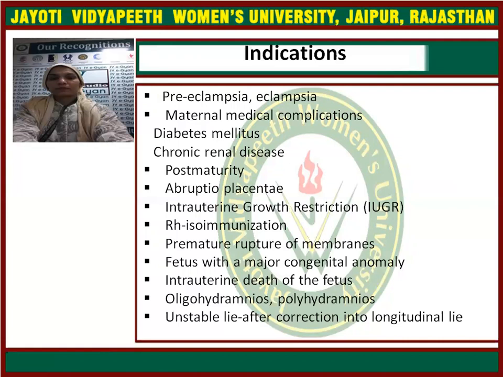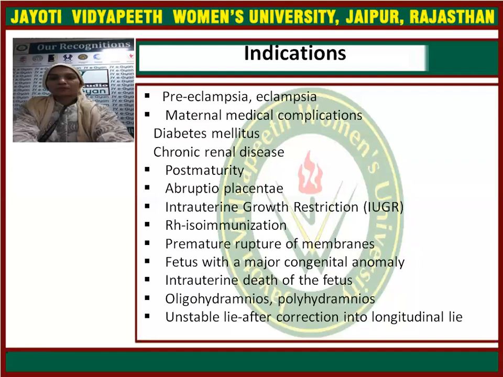Medical maternal complications like diabetes, already existing hypertension, chronic renal disease, or cholestasis, any gallbladder problem where the patient is not coping, and hyperemesis with excessive vomiting. In such conditions, if her life and the life of the fetus are at risk, then induction of labor is indicated.